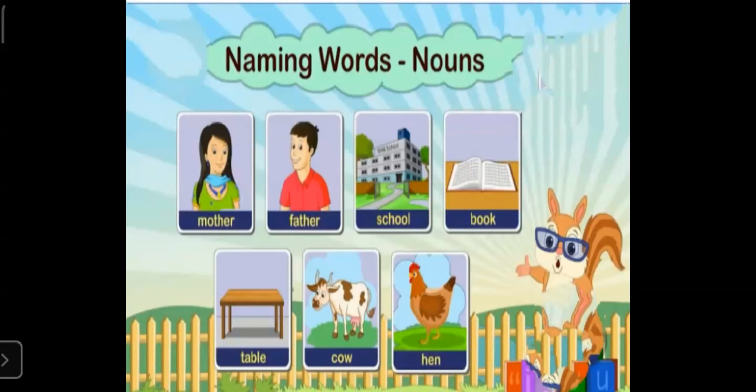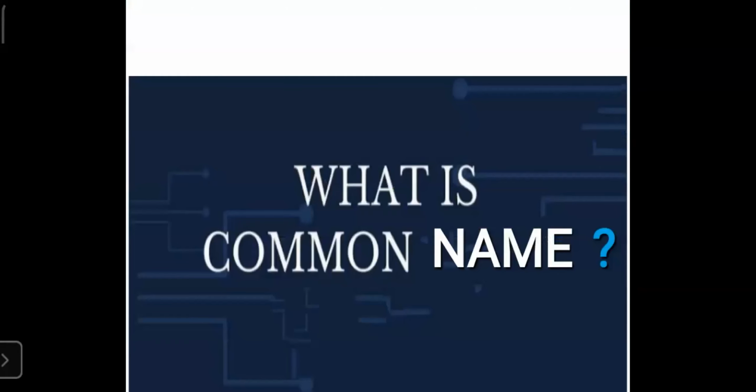Book and table are also objects. They are also the name given to objects. So book and table are also naming words. Similarly, cow and hen are the names of animals. So they are also naming words. Students, I hope you have understood what are naming words. Now we will see what is a common noun or what is a common name.